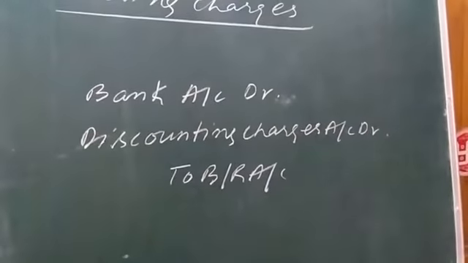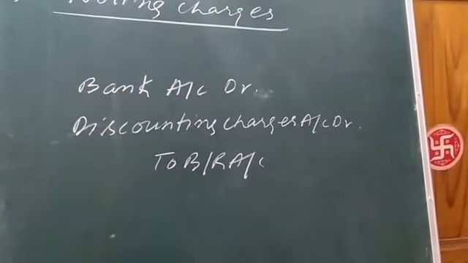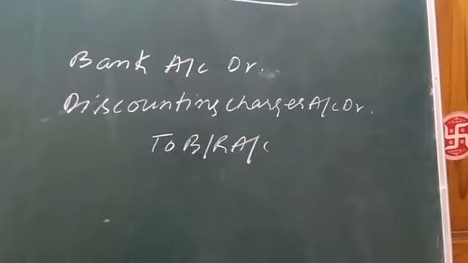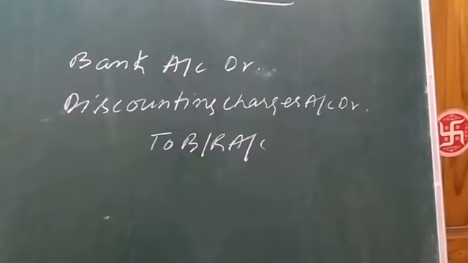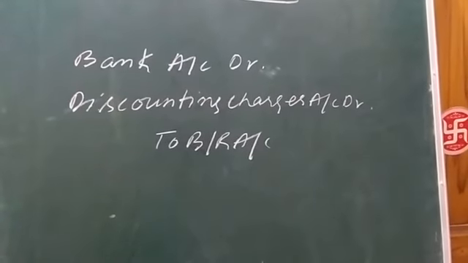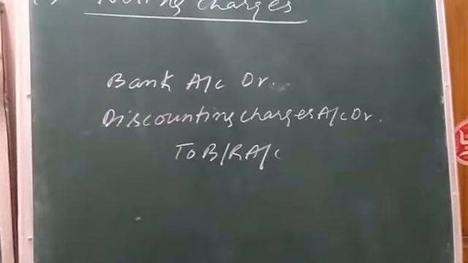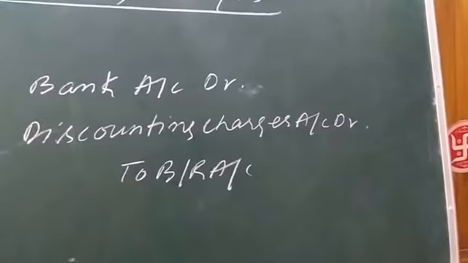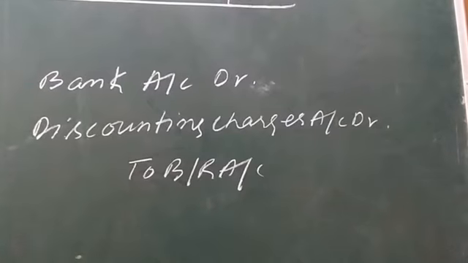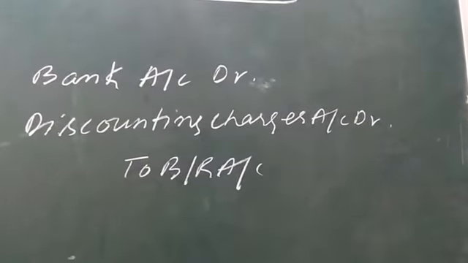The payment will be received by the drawer, and when payment from the bank, either in the form of a check or in some other form, is received, then there is an increase in the bank balance of the drawer, and an increase in assets is shown on the debit side, and hence I have shown the bank account on the debit side. Discounting charges is a loss for the drawer. Losses are always debited when they increase, and hence I have debited discounting charges.